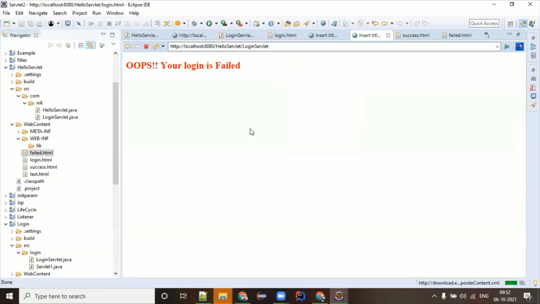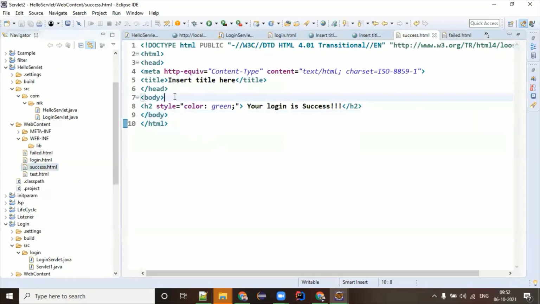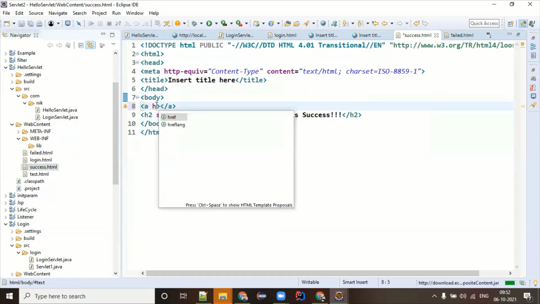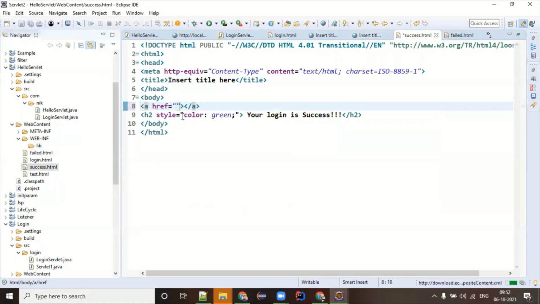So see how easy it is to design the login page. Now somebody comes to you and says, can you include a back button in the login success and failure pages? You say, no problem. You go here, introduce an anchor tag, href, and this is the one for your home page.